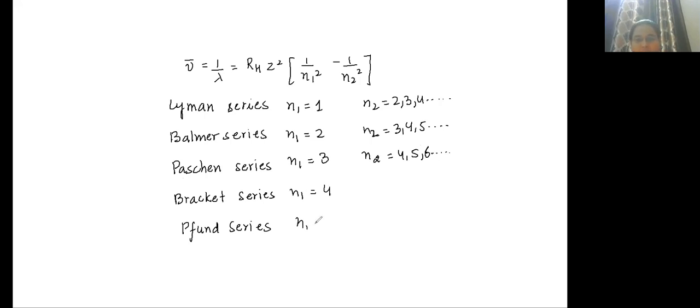And what will be in Pfund? N1 is 5, and what will be N2?